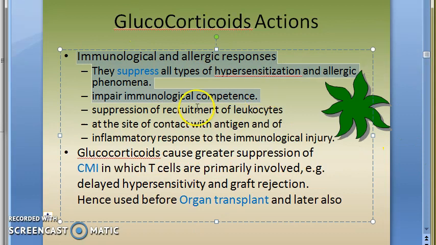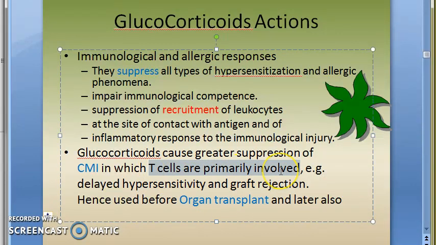Immunological and allergic responses are all suppressed. So immunological competence is impaired. The recruitment again here is limited, and pro-inflammatory substances are less. Suppression is more for cell mediated immunity. That is why you are giving it before organ transplant and also after that for maintenance.